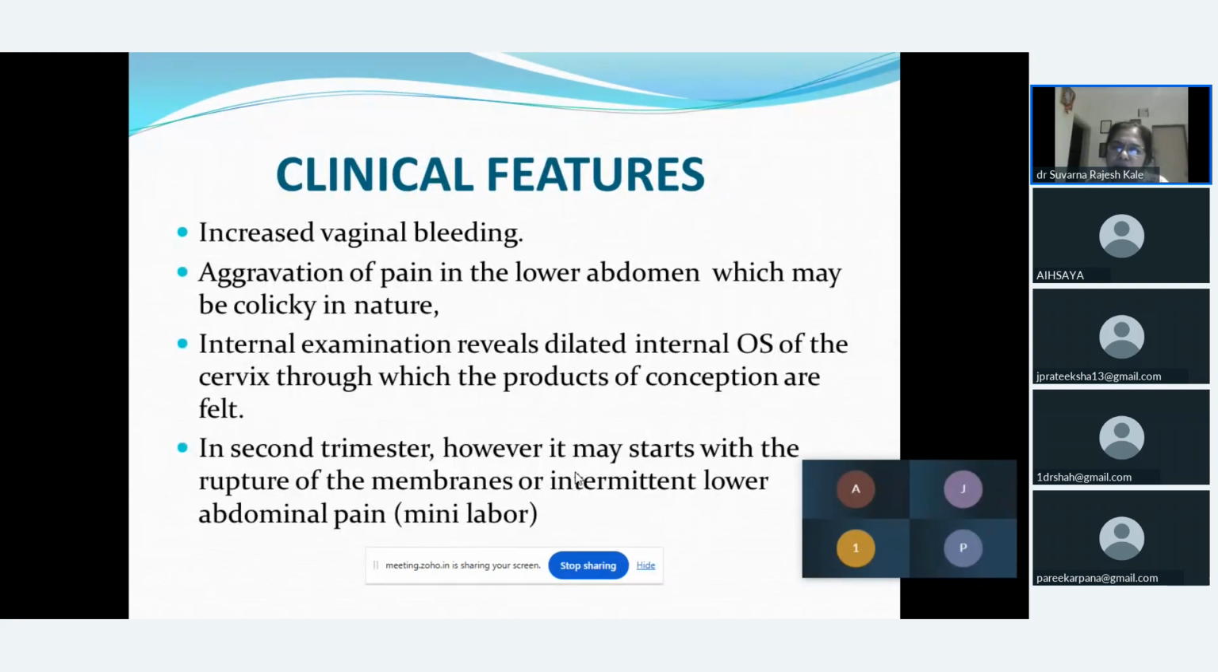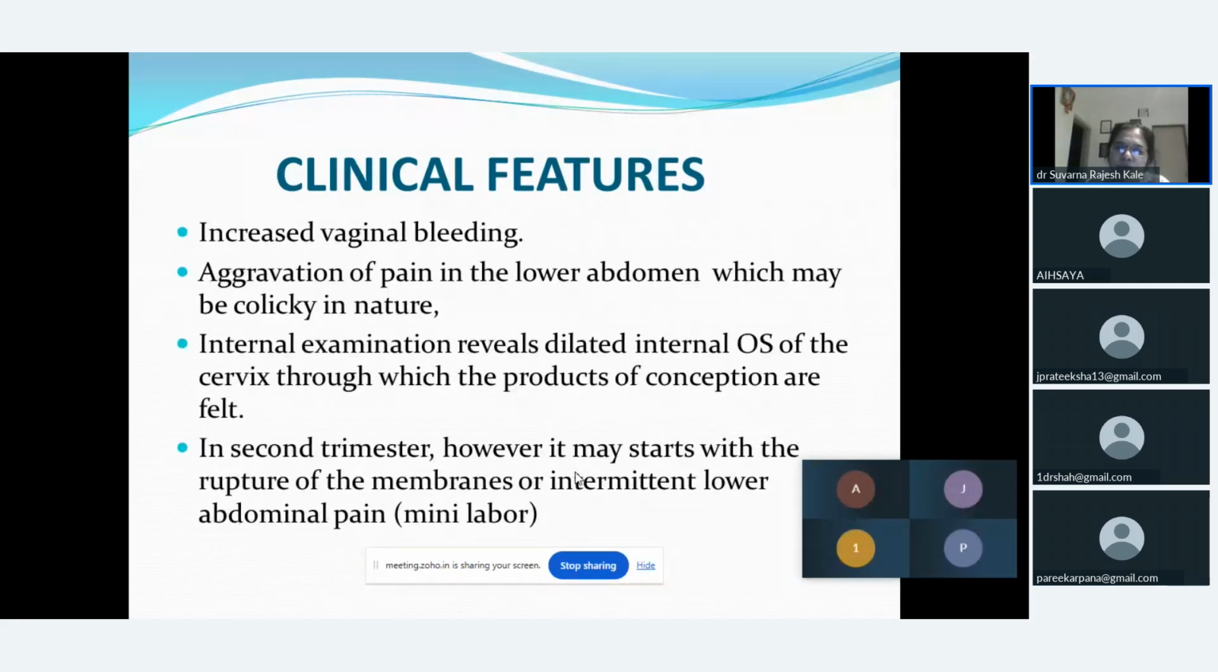So what will be the clinical features in this case? As I just told you, the gestational sac has been separated from the uterine wall, so the amount of bleeding will be increased compared to threatened abortion. And the pain in the lower abdomen will be colicky in nature. It is going to increase in intensity and frequency also.